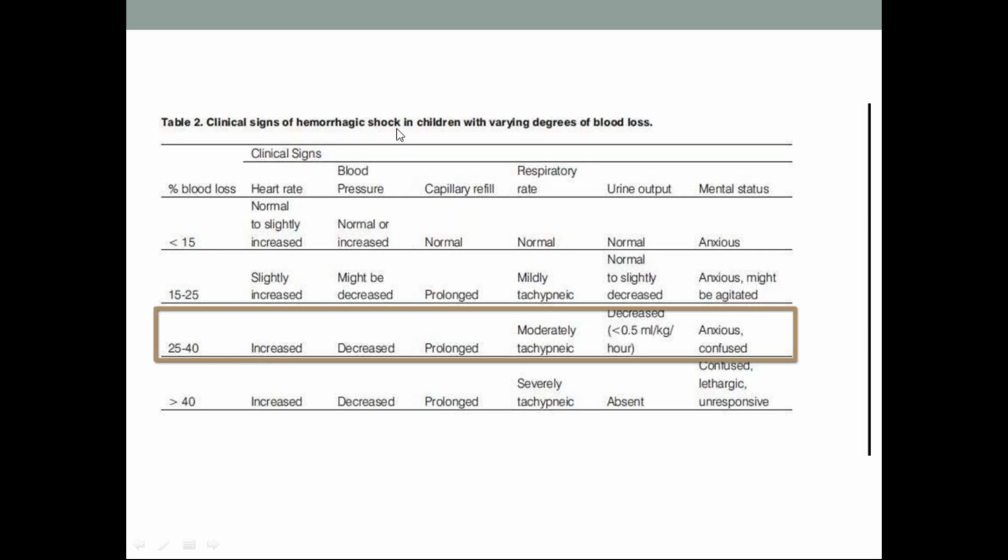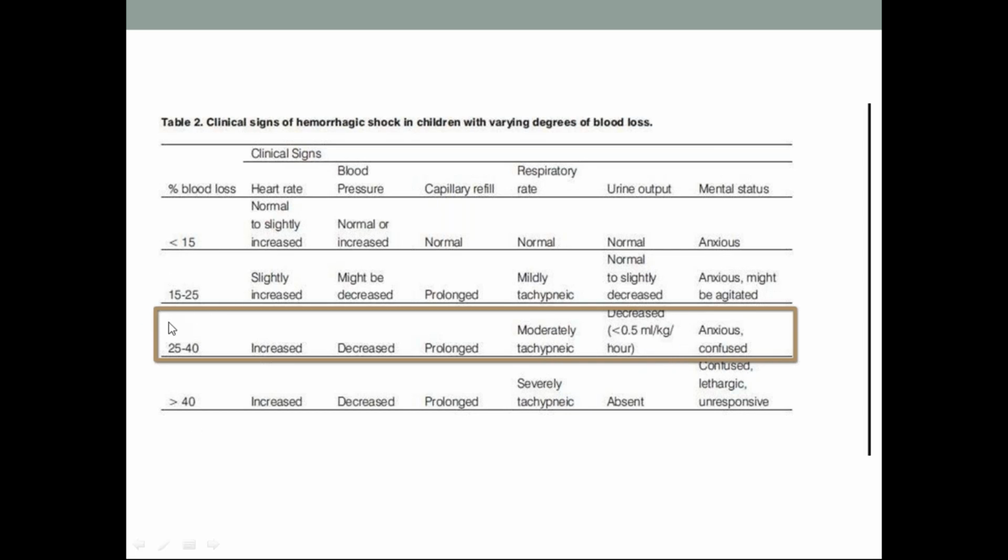So what are the clinical signs of hemorrhagic shock in children with varying degrees of blood loss? If you take the percentage of blood loss, less than 15%, 15 to 25%, 25 to 40%, and more than 40%, this is very significant, because at 25 to 40%, heart rate is maximally increased, blood pressure is decreased, capillary refill time is very much prolonged, respiratory rate is moderately tachypneic, urine output is decreased to less than 0.5 ml per kg per hour, and mental status is anxious, confused.